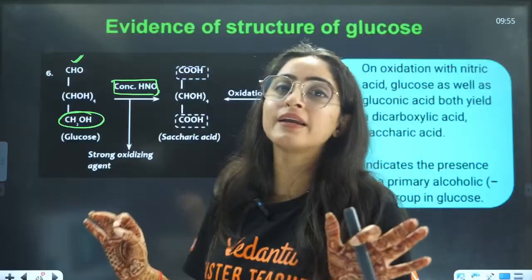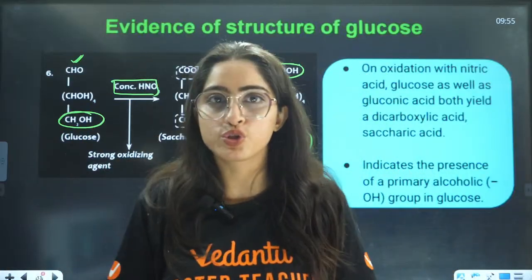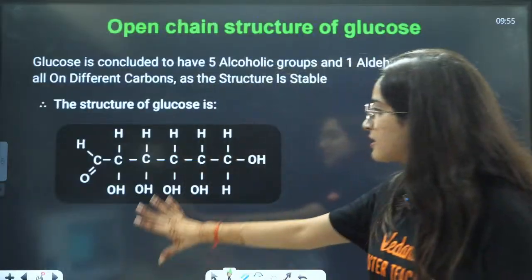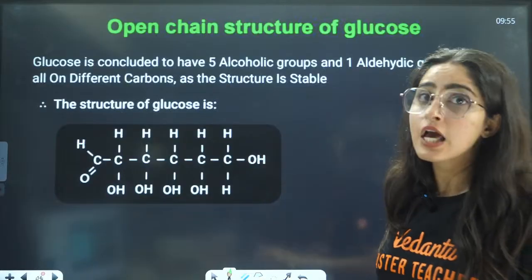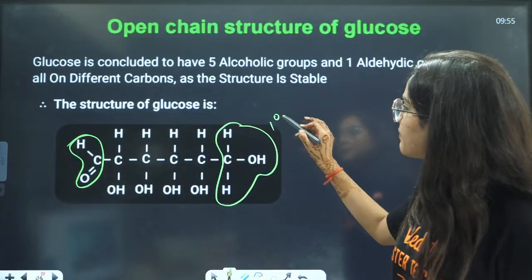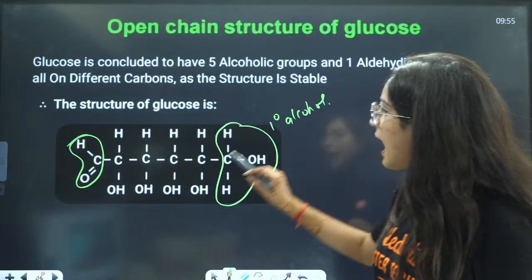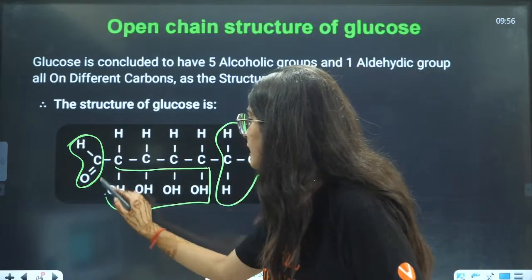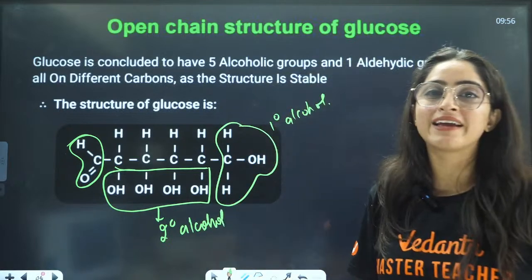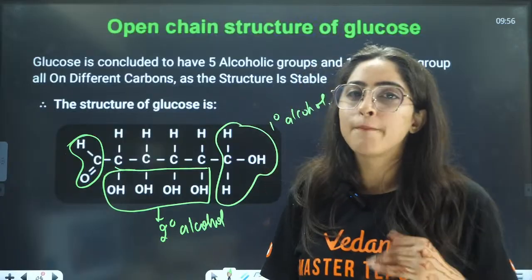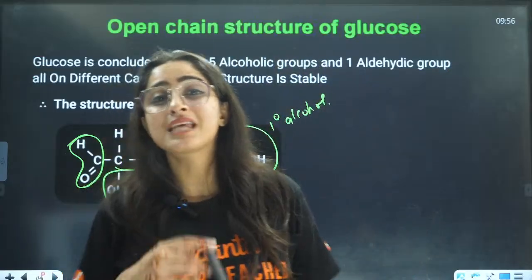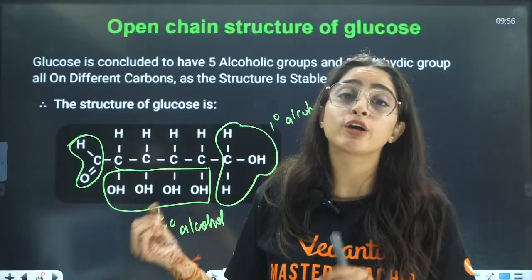So these were the reactions for identification of glucose. Now we know that this is the final structure of glucose, where you have one aldehyde group, one primary alcohol, and 4 secondary alcohols. This is the open structure. Now there are also doubts related to the open structure, so we will see some of the reactions that are not given by glucose.